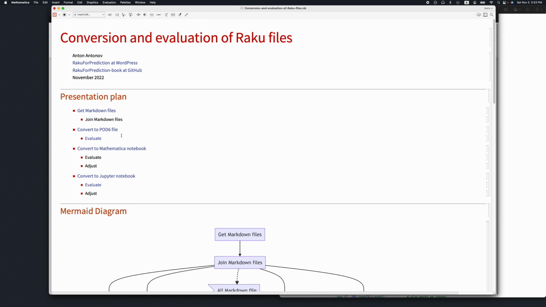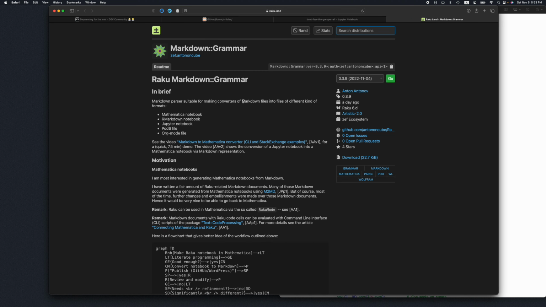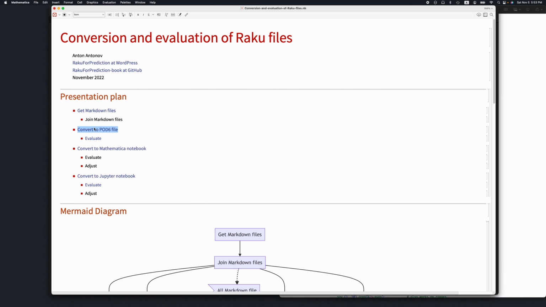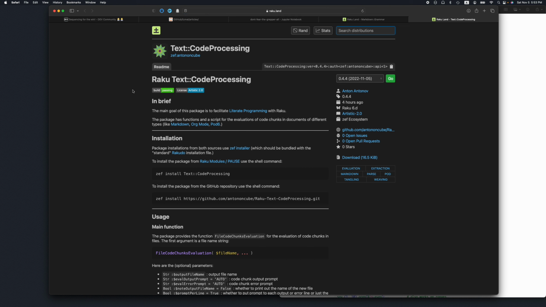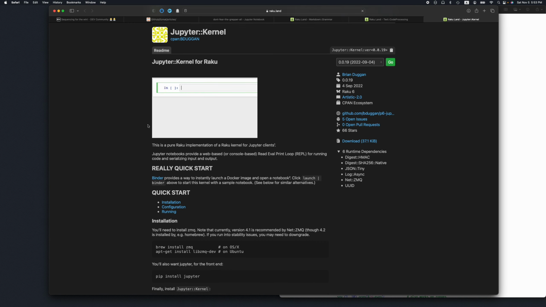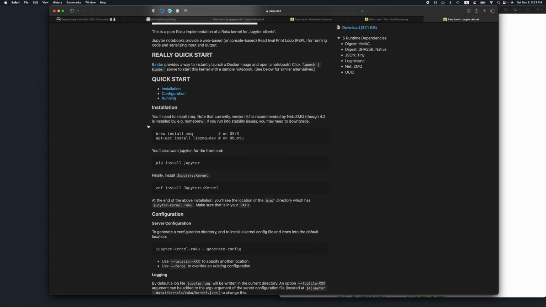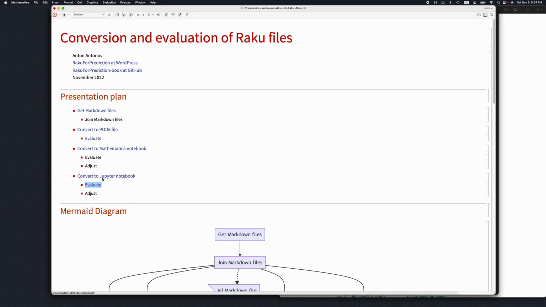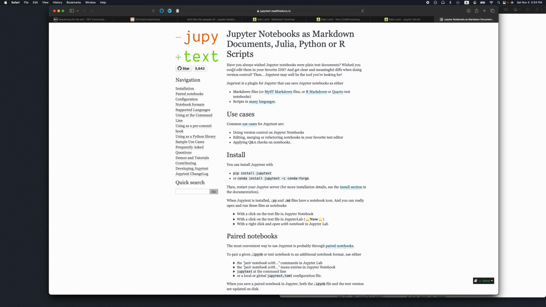So the packages which are being used, you can see: this is the Markdown grammar package, a package I more or less recently developed in the last month or so, and the one which is being used for the evaluation is a package I developed last year, Text::CodeProcessing. I have heavily borrowed ideas from Brian Dugan's package Jupyter::Kernel, which I'm going to show here, right? And the actual conversion to Jupyter notebook from Markdown with this jupytext.